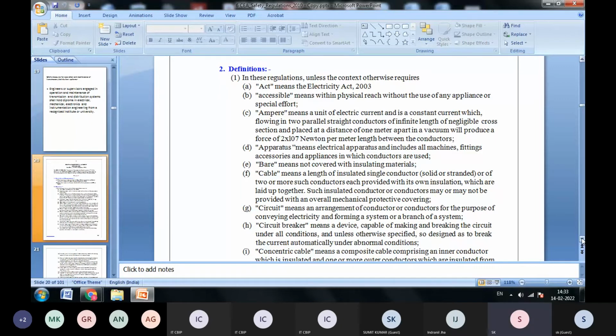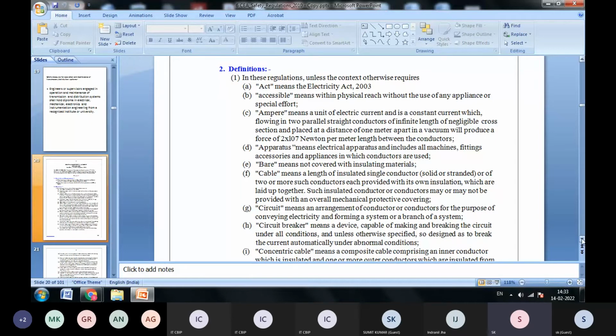The particular terms, these electricity terms. Circuit means an arrangement of conductor or conductors for the purpose of conveying electricity. Circuit breaker means a device capable of making and breaking a circuit under all conditions, unless otherwise specified, and so designed to break the current automatically under abnormal conditions. Like this, there are so many definitions.